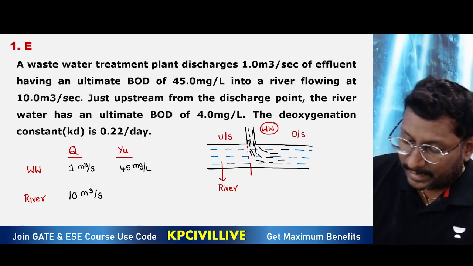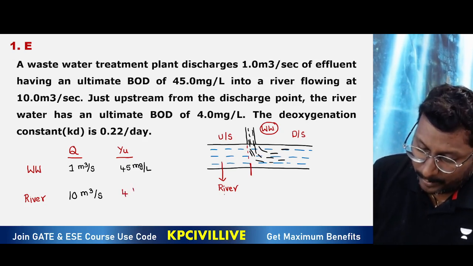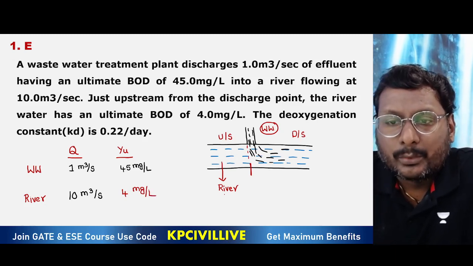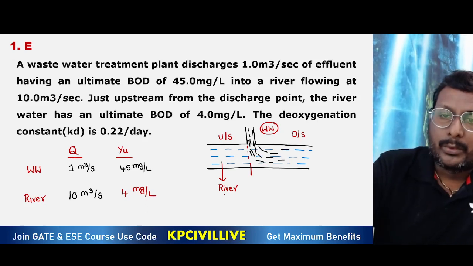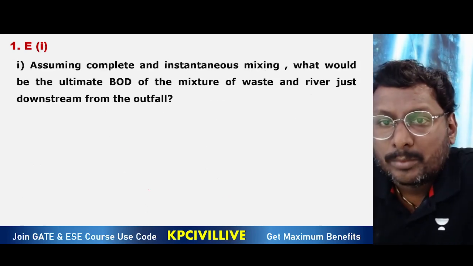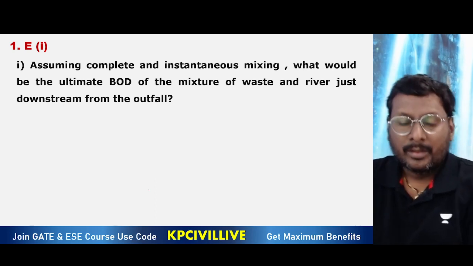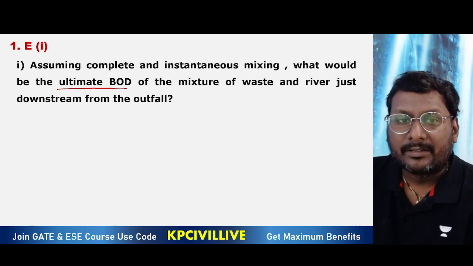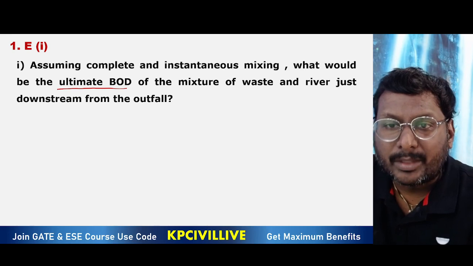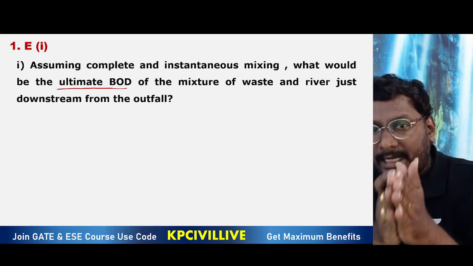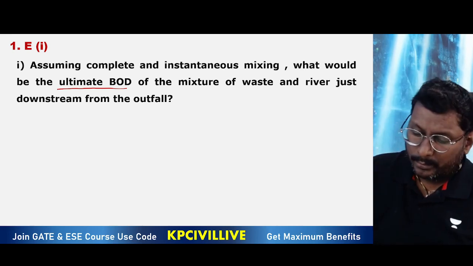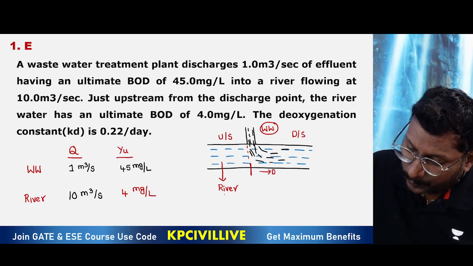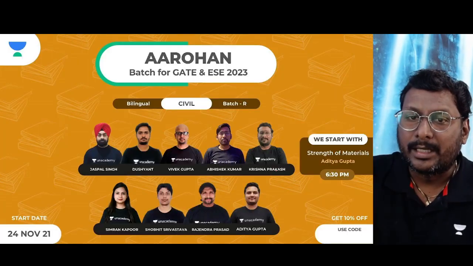The river water has an ultimate BOD of 4 milligram per liter. Deoxygenation constant 0.22 per day. So what do we need to derive? Assume complete and instantaneous mixing. What would be the ultimate BOD of the mixture of waste and river just downstream from the outfall? Exactly where you are going to mix, exactly at that point, just downstream. So just at this point of mixing, what is the ultimate BOD?